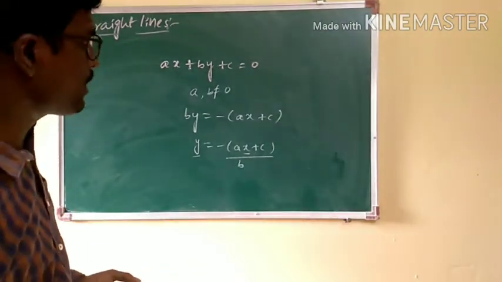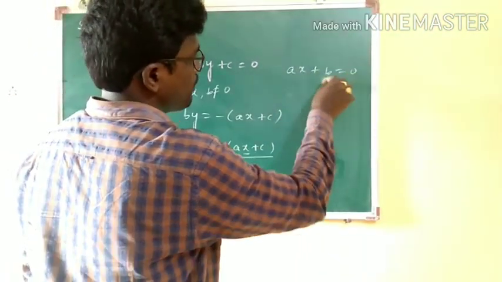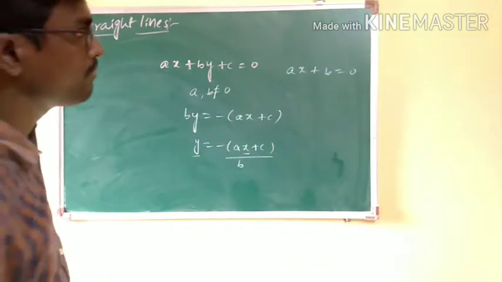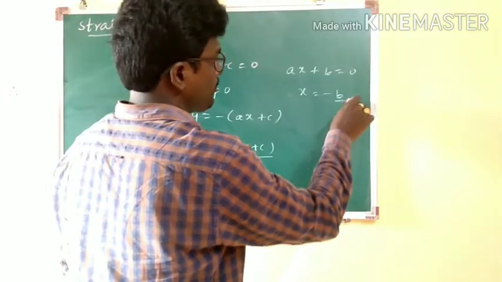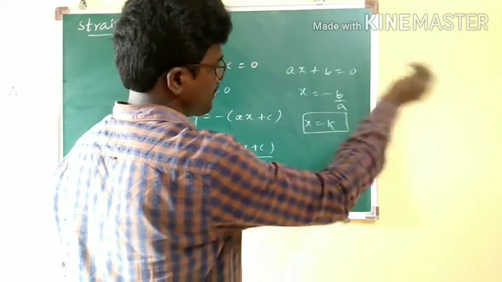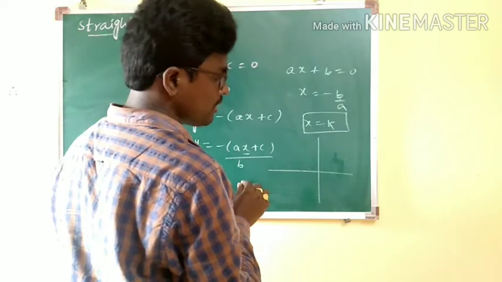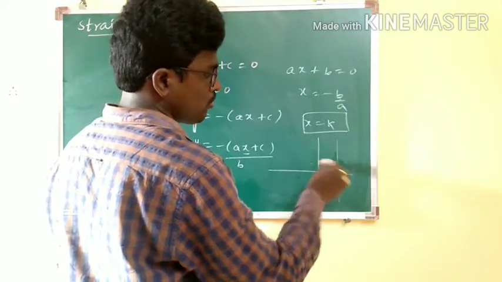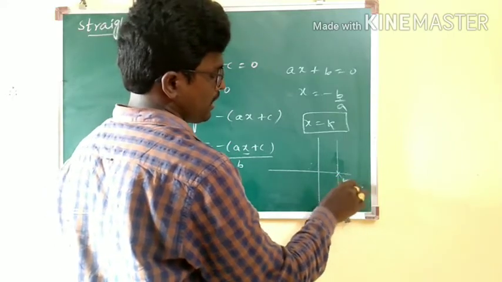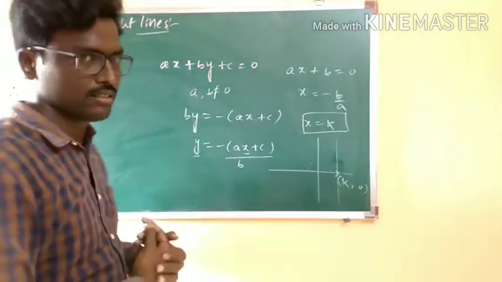But if you are taking the equation of the type ax plus b is equal to 0, even then this represents a straight line. Here x is equal to minus b by a, so x is equal to k, where k is some constant. X is equal to k means the straight line is parallel to y-axis, because the straight line is passing through a certain point k comma 0 on the x-axis, and hence it will be parallel to y-axis.